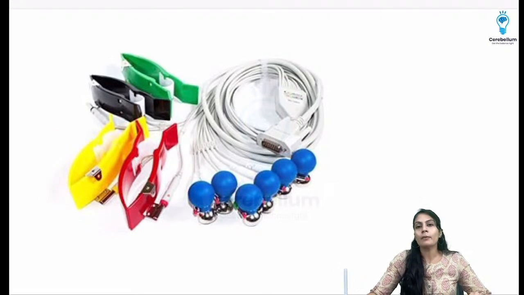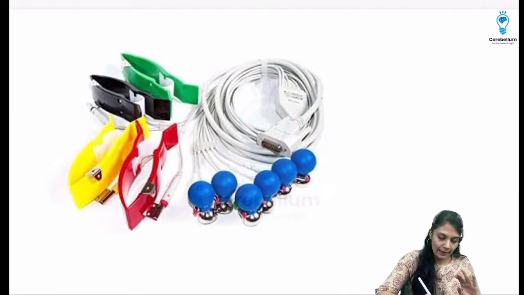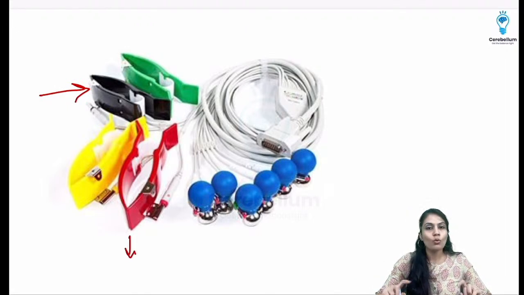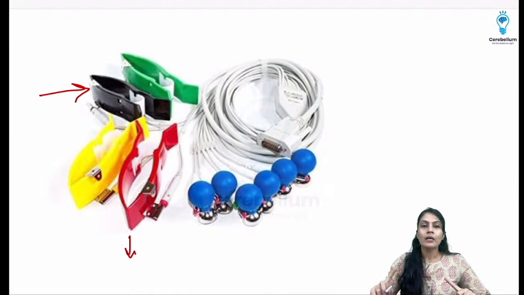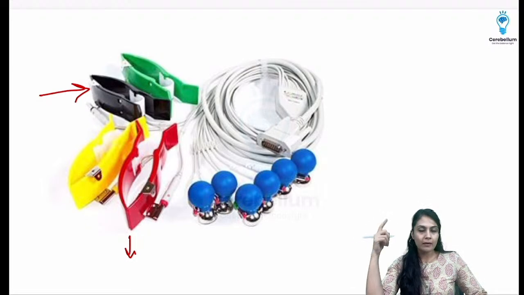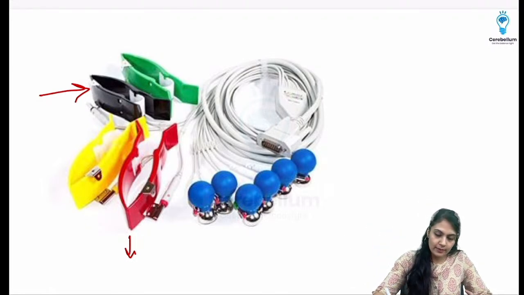12 lead ECG. Remember I told you there are 3 limb leads, but we do have black also for earthing, right? So I told you red is going to go on the right arm, yellow on the left arm, then green on the left leg, and black on the right leg. That is for the earthing. And I told you there are 6 chest leads. And what are the chest leads? Over here you can see this is V1, V2, V3, V4, V5, V6.